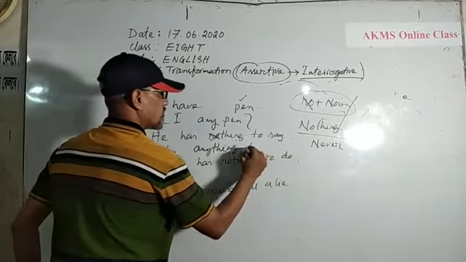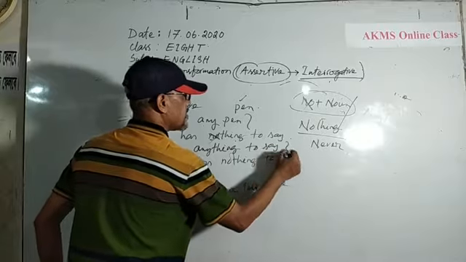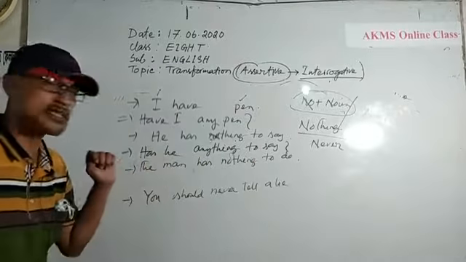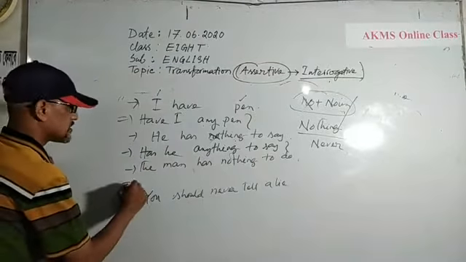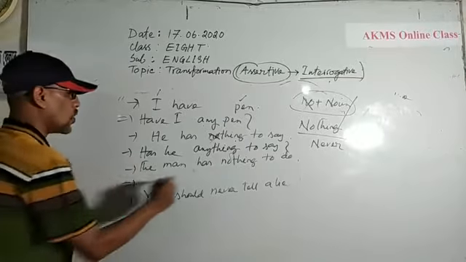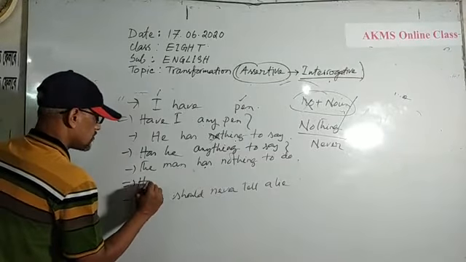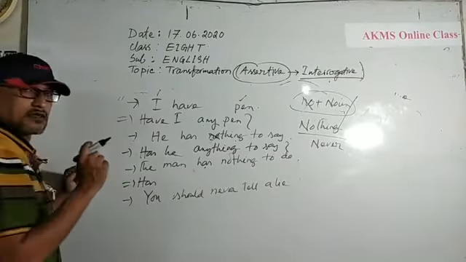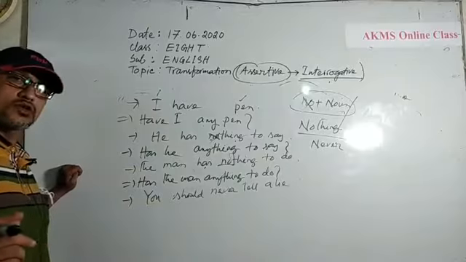Then the next part, anything to say? Has he anything to say? The man has nothing to do. Has the man anything to do?